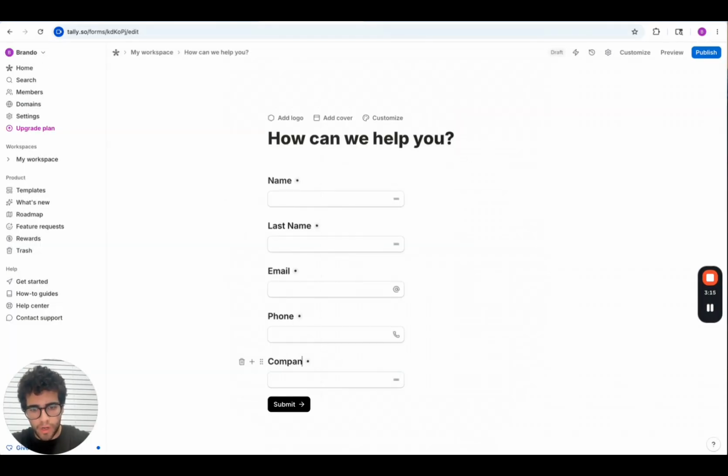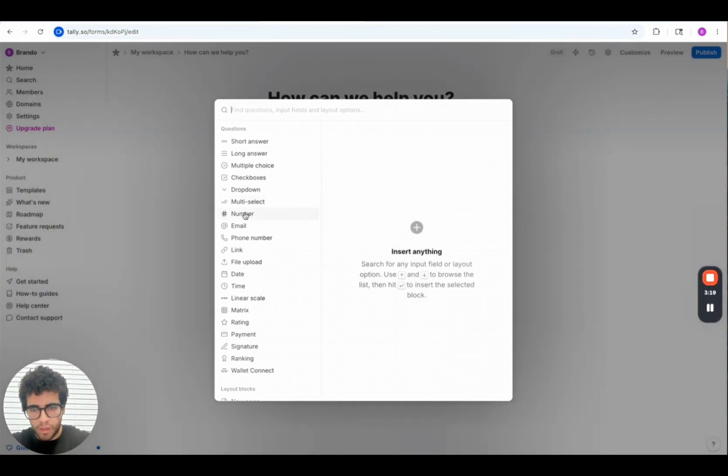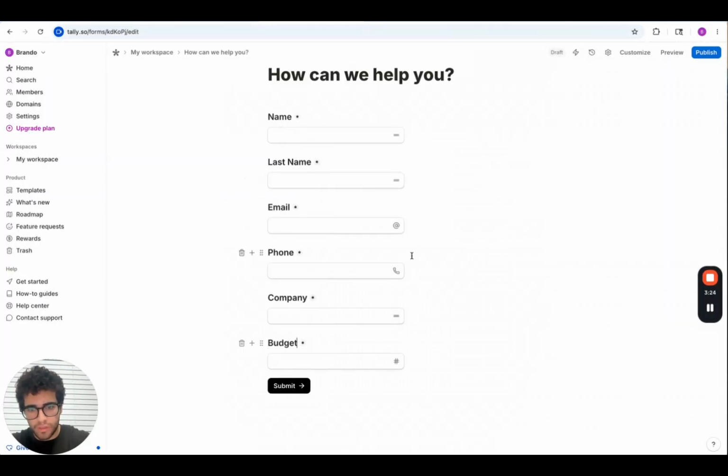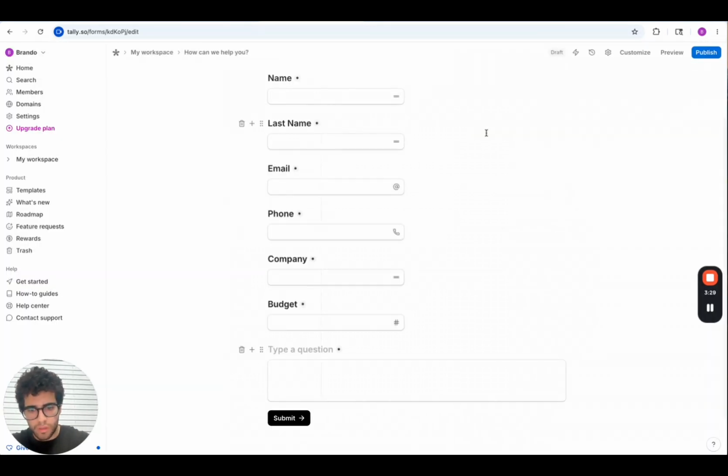We want to know where our lead is from, and then number, because we are asking for the budget. Lastly, long answer: Tell us more about what you need.